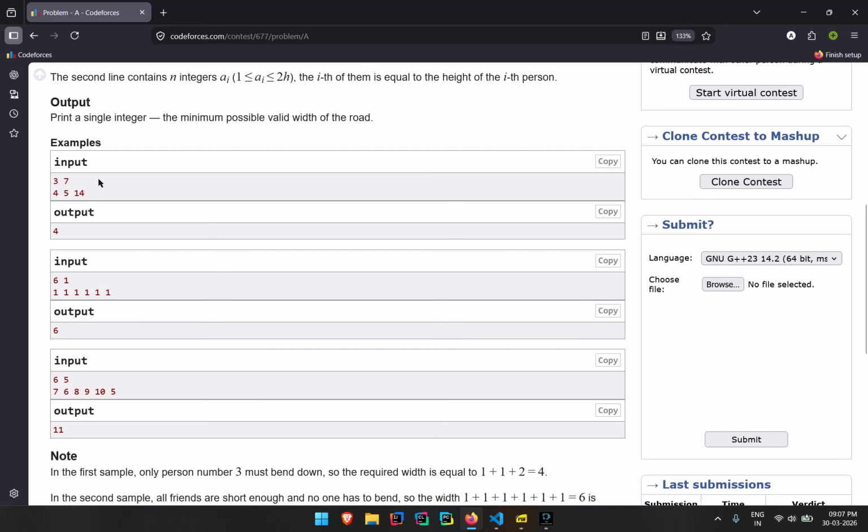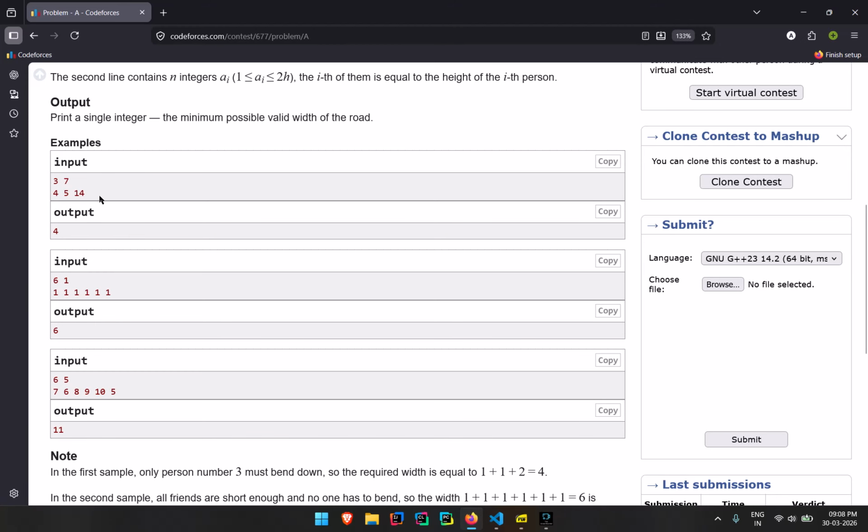So my initial approach for this was a simple for loop. Each time a friend's height is more than the fence, I add 2, and if not, I just add 1. I hope you got what I said.